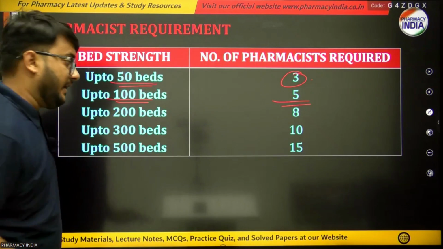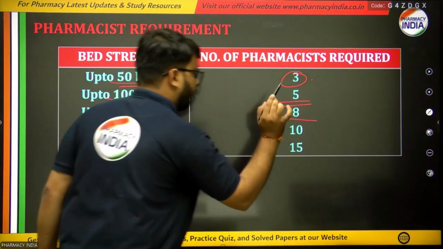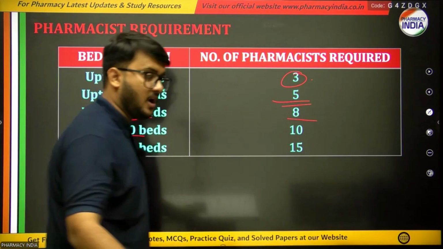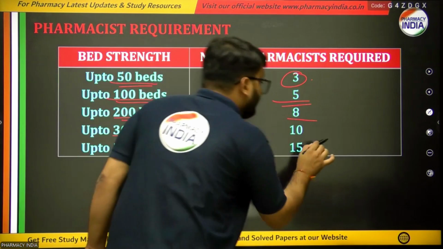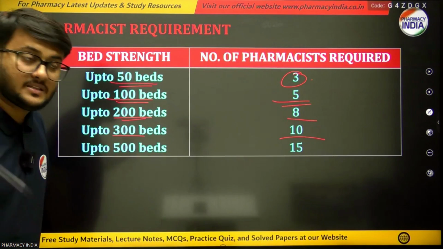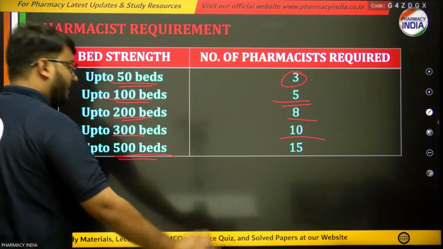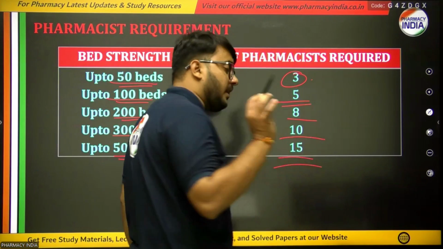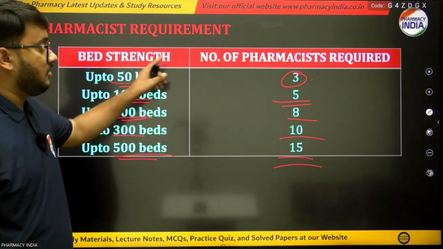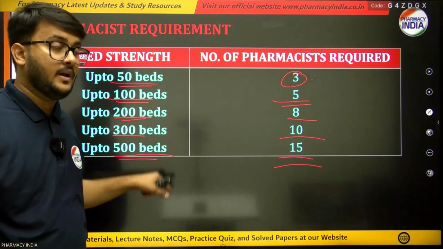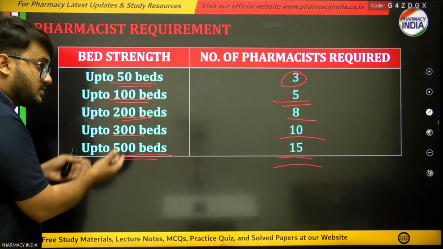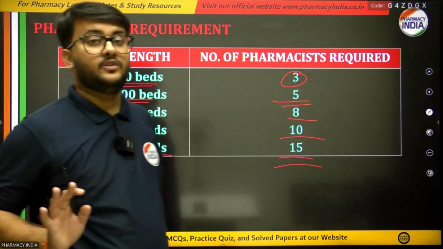When a hospital contains 200 beds, it requires 8 pharmacists. When a hospital contains 300 beds, it will require 10 pharmacists. And a hospital containing up to 500 beds will require 15 pharmacists. So from this table, you are going to learn the number of pharmacists required for particular hospitals according to the number of beds.